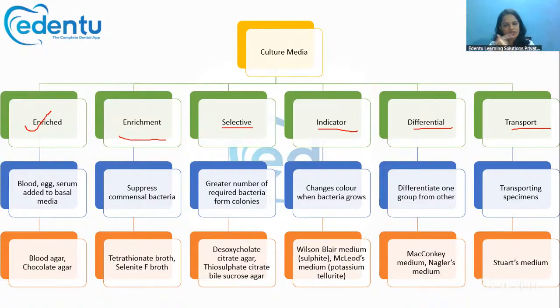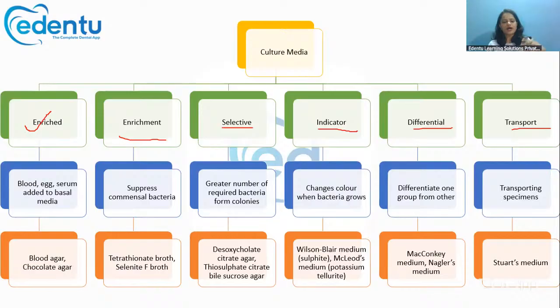Again, we are taking a swab from our oral cavity. It has all types of bacteria: mutans, salivarius, lactobacillus, all types of bacteria will be there. Our bacteria of interest is only mutans. So if we are using a selective media for mutans, then only the Streptococcus mutans will grow. Others won't grow. So that is called the selective media.